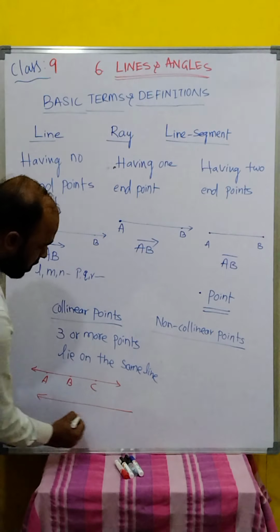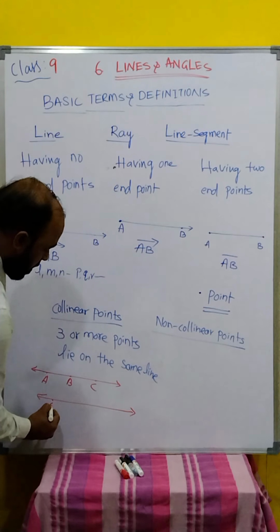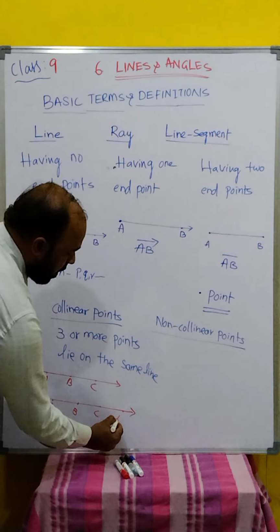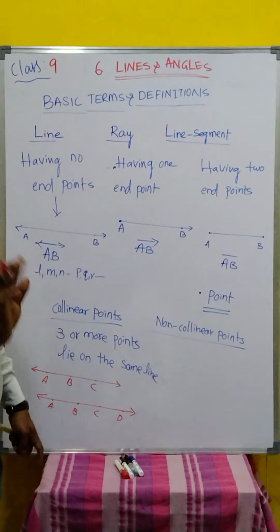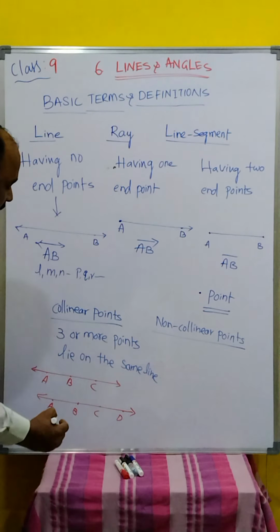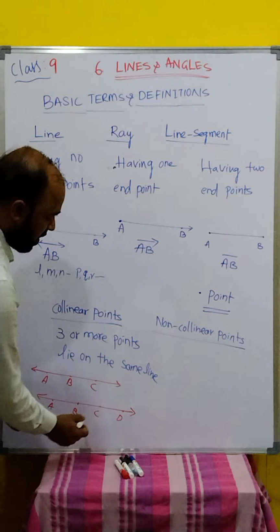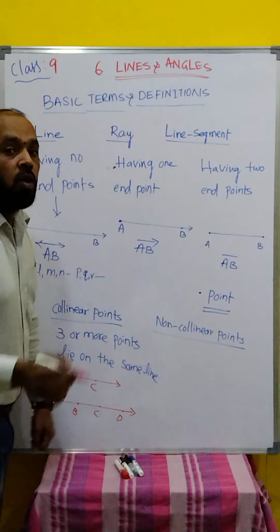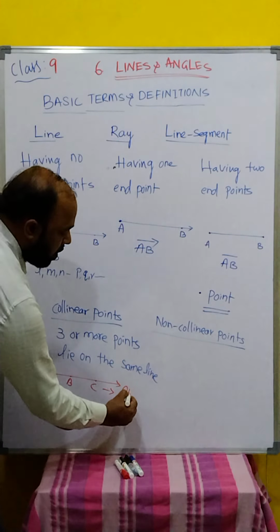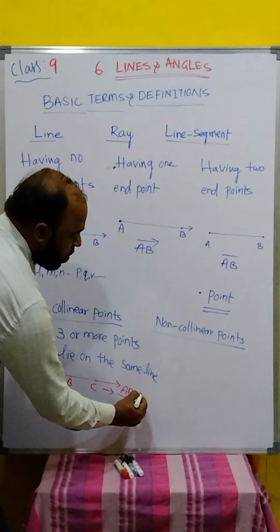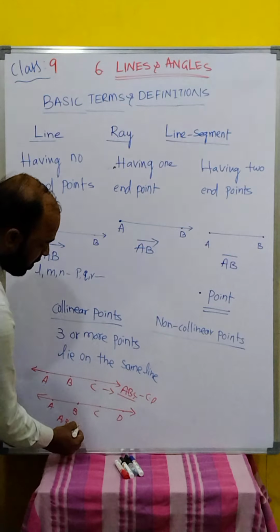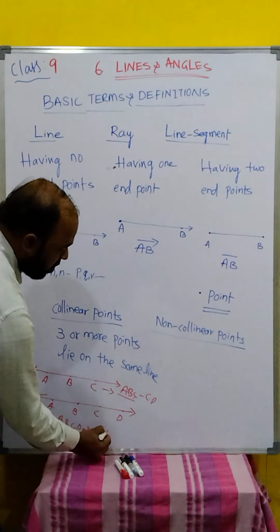This is the line with A, B, C, D. How many points are there here? Four points. By the definition, three or more points lie on the same line. A, B, C, D are collinear points.